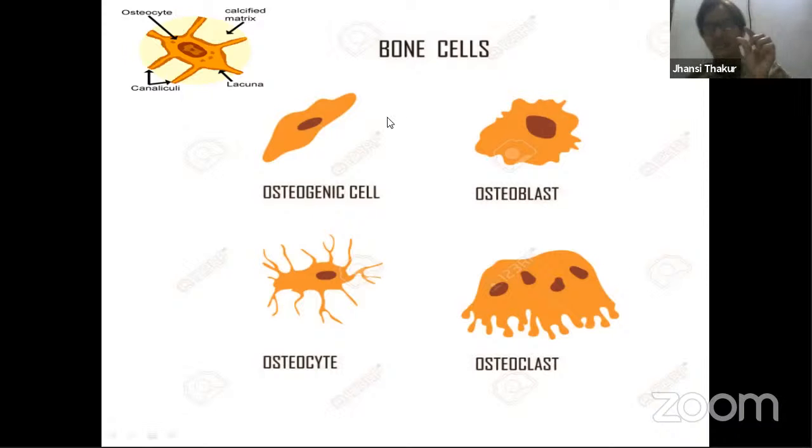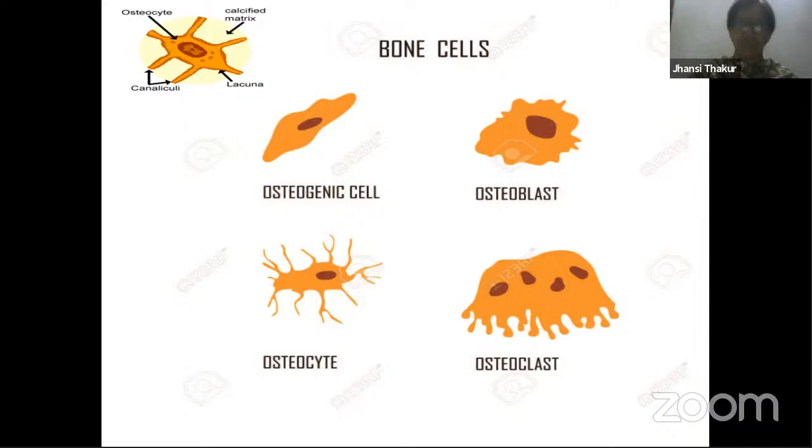The first cell, released from the bone marrow, we call the osteogenic cell. That means it is called a progenitor cell. Remember one thing: when we are talking about RBCs and WBCs, fully fledged RBCs and WBCs don't come directly from the bone marrow cells. It doesn't happen like that. First, a progenitor cell is produced. This undergoes a process of maturation and development, and then it becomes functional. Like that, first there is a bone cell which has not yet developed or become functional. That bone cell is called the osteogenic cell.